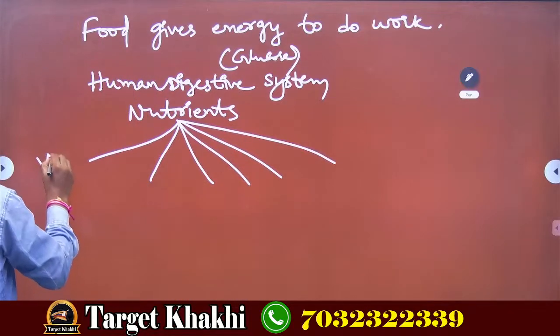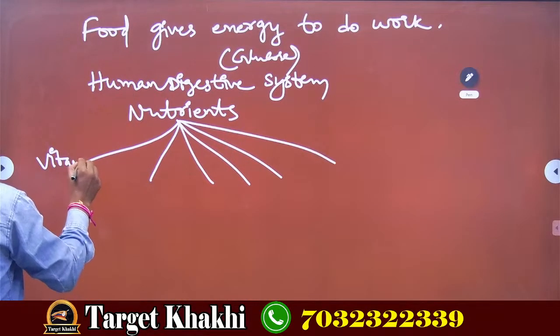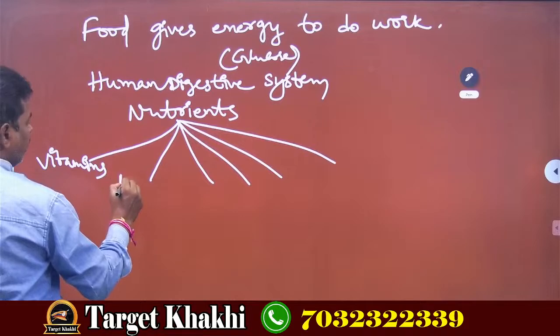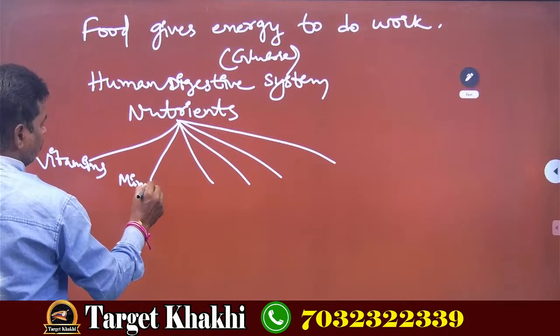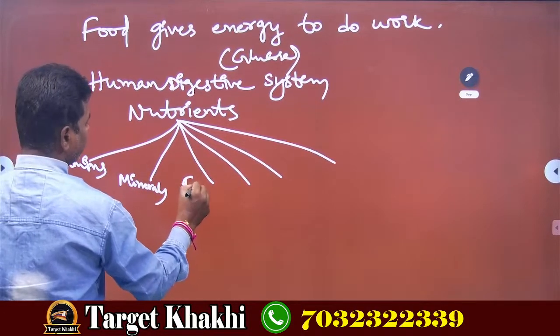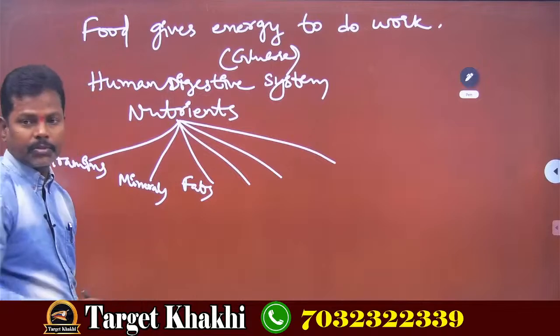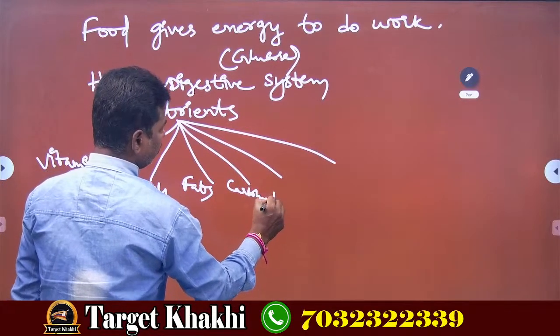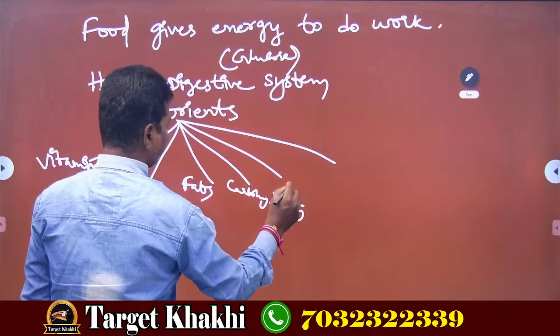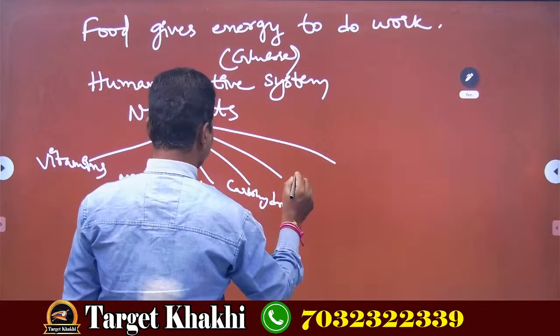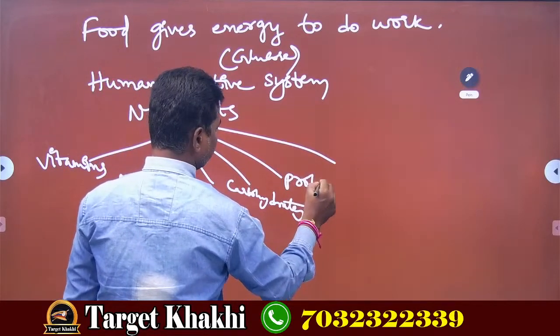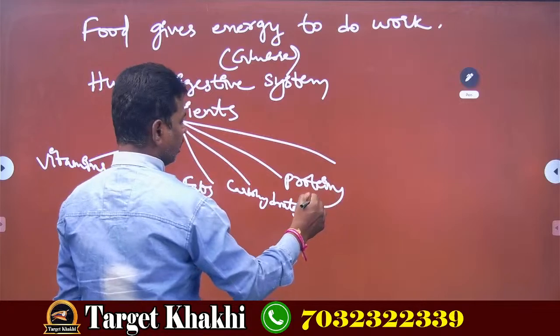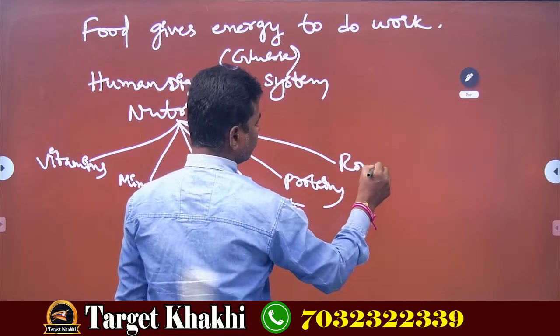They are vitamins, minerals, fats, carbohydrates, proteins, and the last one is roughages.